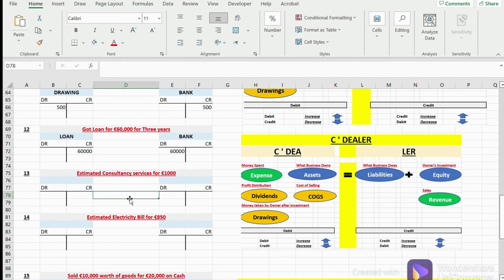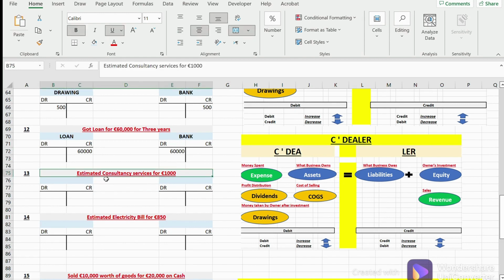Okay, estimated consultancy services for 1,000. Now, it's an estimate. All right, guys. So which means we have incurred this consultancy expense, but we haven't got the invoice yet. If we had the invoice, we would know that one side would be our expense and the second side would be our accounts payable, right? But this is just an estimated cost.